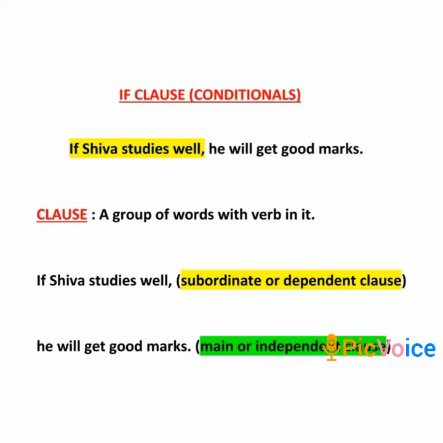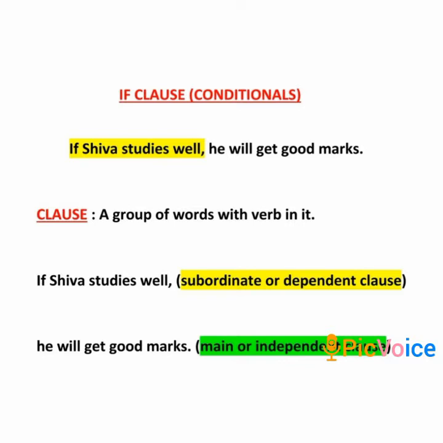So what is a clause? Let us look at the definition of a clause. A clause is a group of words with a verb in it. Let us look at the example sentence once again. If Shiva studies well, he will get good marks.